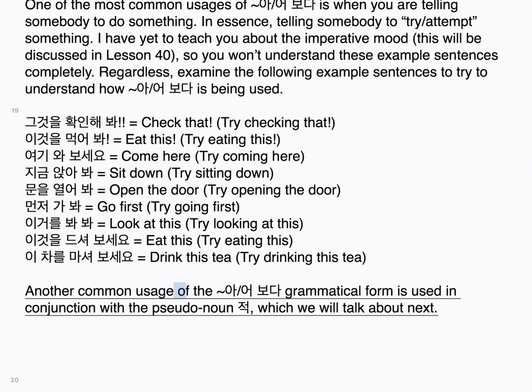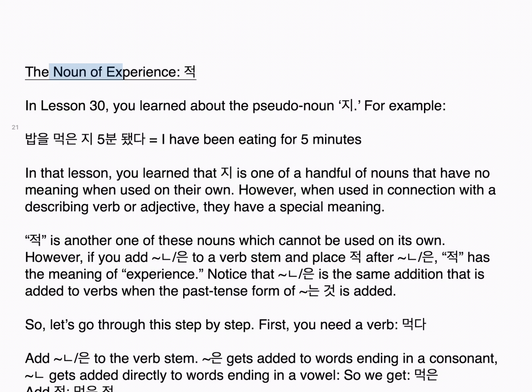Another common usage of the 보다 grammatical form is in conjunction with the pseudo-noun 적, which we will talk about next, the noun of experience. In lesson 30, you learned about the pseudo-noun 지. For example, 밥을 먹은 지 5분 됐다 equals I have been eating for 5 minutes. In that lesson, you learned that 지 is one of a handful of nouns that have no meaning when used on their own.